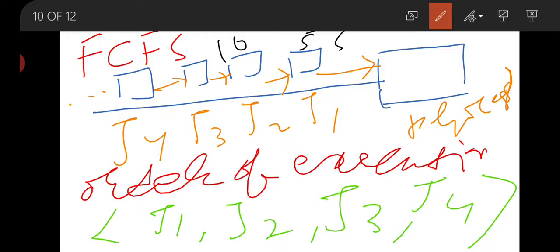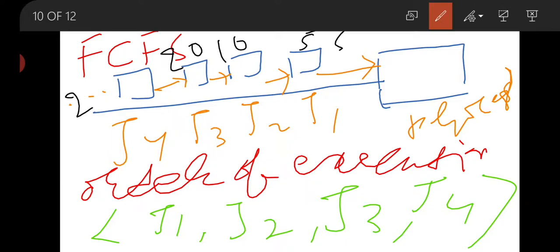J2 is going to take 10 millisecond, this is 20 millisecond and this is 2 millisecond. This is your process time. That means what time will be allocated to the processor, the time taken by the process to be done.